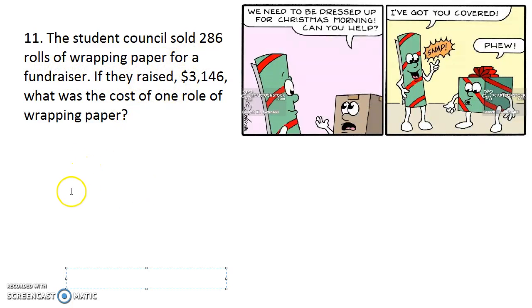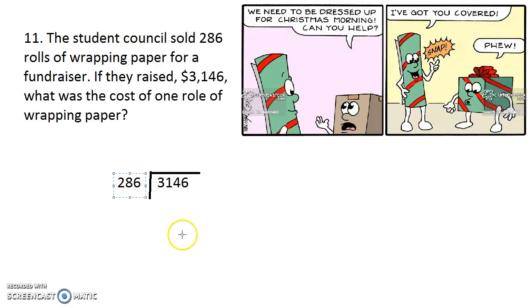All right, so the student council sold 286 rolls of wrapping paper for a fundraiser. If they raised 3,146, what was the cost of one roll of wrapping paper? We know they sold 286, so I'm going to write that out. 286. And they raised 3,146, right? Well, guess what? This is a simple division question. We're just going to divide this number by this number to figure out how much each roll cost.